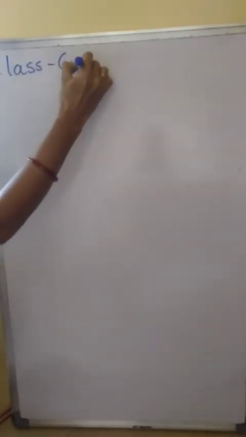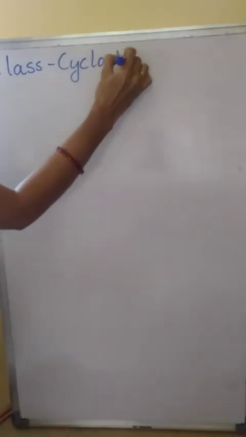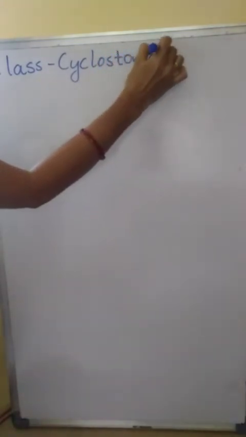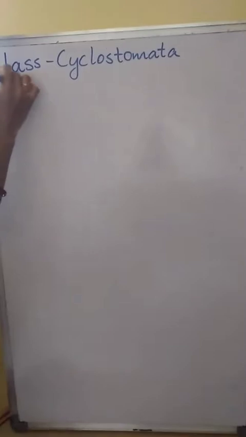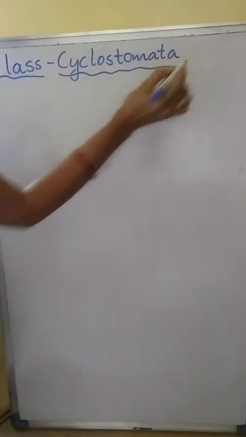Hello students, in this class we will talk about class Cyclostomata. Cyclostomata comes under phylum Vertebrata. But Cyclostomata do not have jaws.